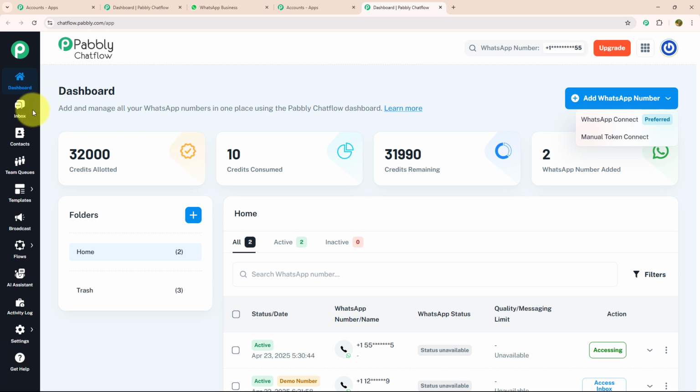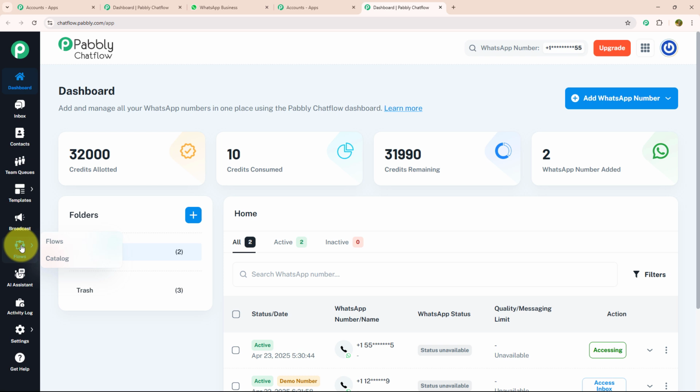Below dashboard, there is an inbox option where you can manage all your conversations from one place. After that, we have the contact feature in which you can create new contacts and separate them according to your requirement. Below that, we have the team queue section where you can assign different tasks to different team members and review their performances. Below team queue, we have the template section where you can create customized templates, and by creating customized templates, you can give a personalized touch to your chat.